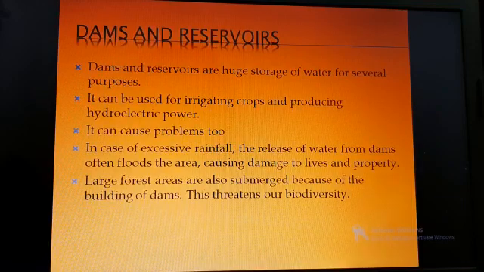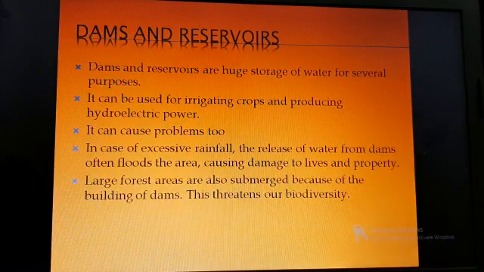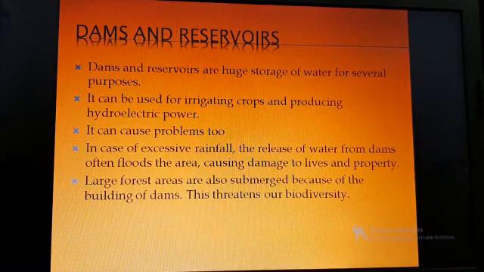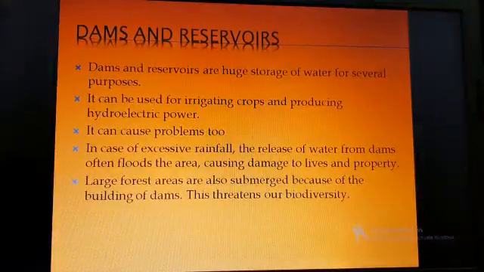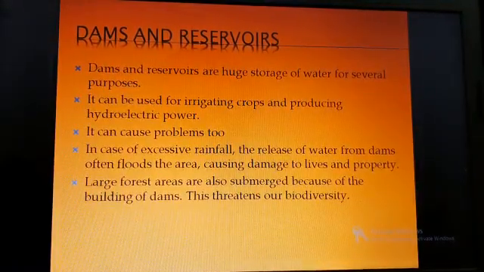In a vast area, the water is stored. So, if there is excessive rainfall, what happens? There will be a big amount of water in these dams and reservoirs. If there is more rainfall, the storage will be full and the water will be released from the dams. And it will cause flood in that area. It will cause damage to lives and property.